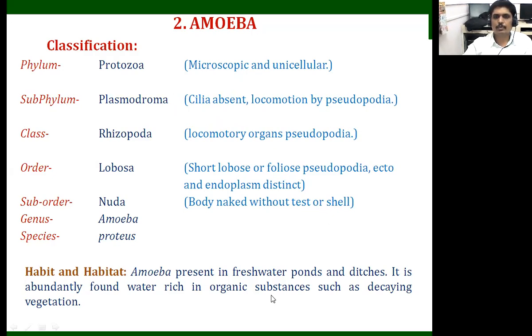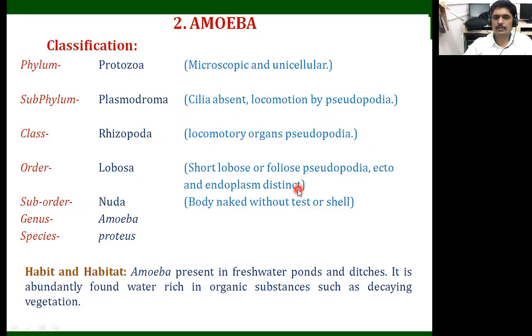Locomotion is by the pseudopodia. And we should know, as in theory lectures also, that there are different types of pseudopodia according to their structures. They are the locomotory parts, locomotory in function. The class is Rhizopoda. Why? Because in amoeba the locomotory structures are pseudopodia. So that's why we call them Rhizopoda. Poda means the locomotory part. The order is Lobosa, with short lobes or lobose pseudopodia.